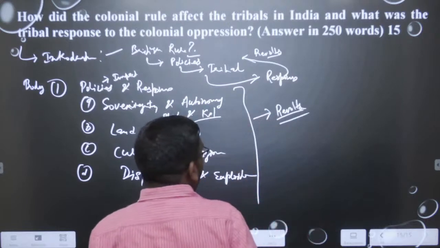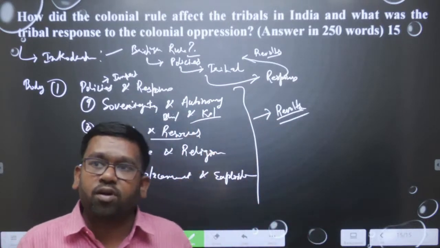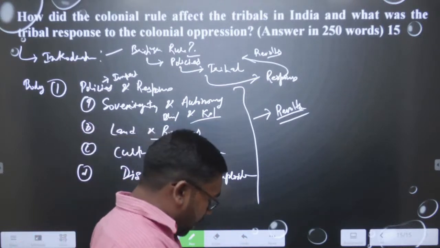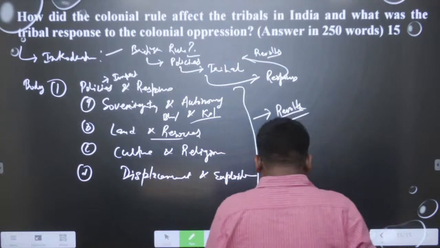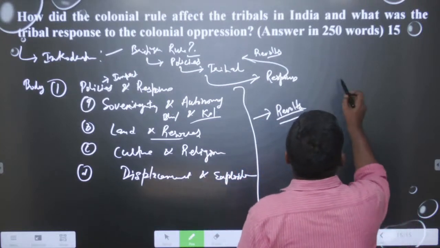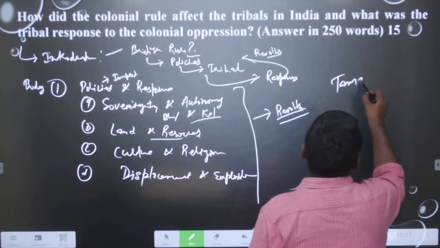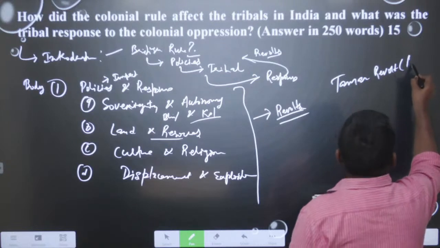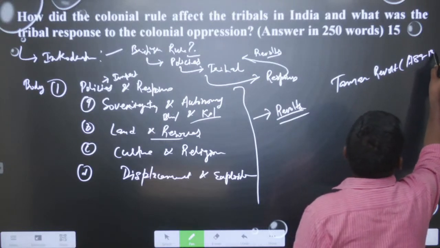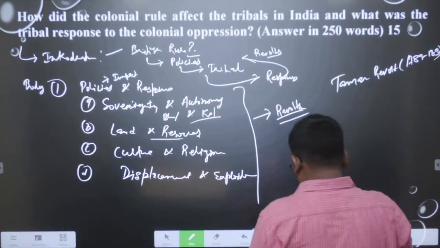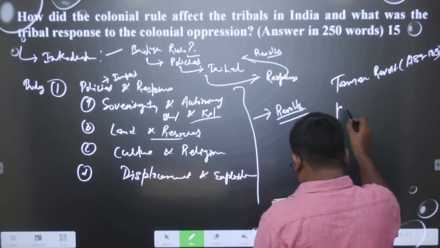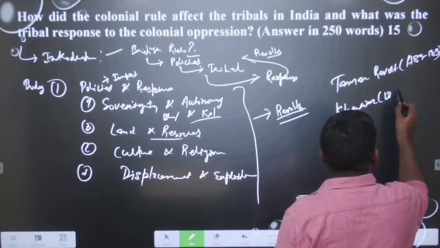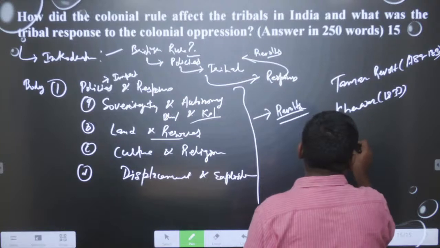Then we should give some examples of the revolts, showing how these people revolted against the British Empire. Let us look at some examples, like the Tamar revolt, which happened from 1789 to the 1830s. We can write about Kherwar, which happened in 1833.